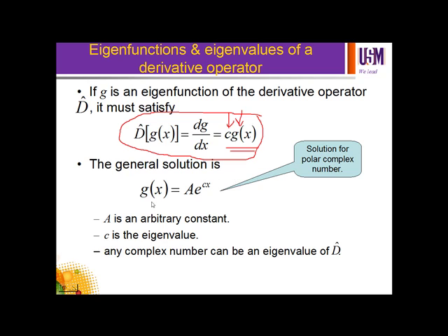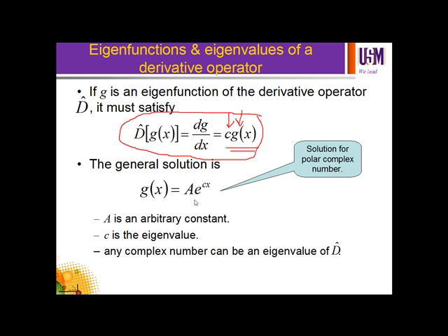The general solution is g equals a exponent cx, where a is an arbitrary constant and c is the eigenvalue. Any complex number can be an eigenvalue of the derivative operator d. So you can see that the solution shows a polar complex number, in exponent. Remember that exponent theta equals cos theta plus i sin theta. So it is in polar form.